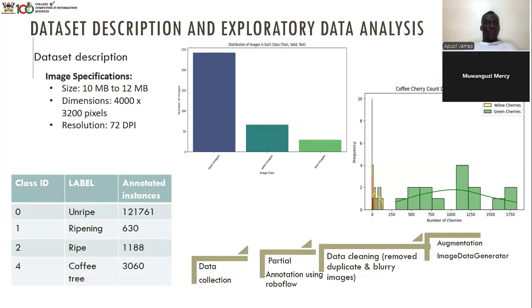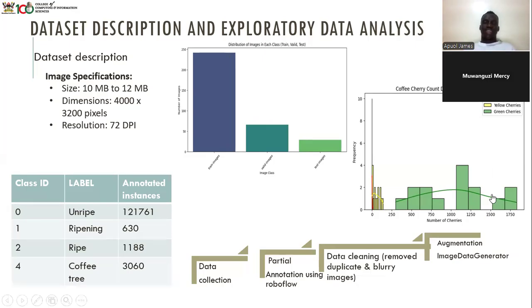So we annotated using RoboFlow, and we got the classes as unripe, ripening, ripe, and coffee trees. Then we annotated all the instances, giving us all the values that we are seeing there.